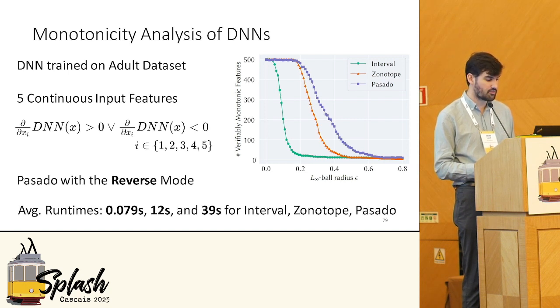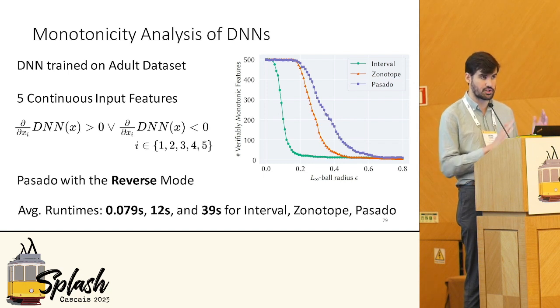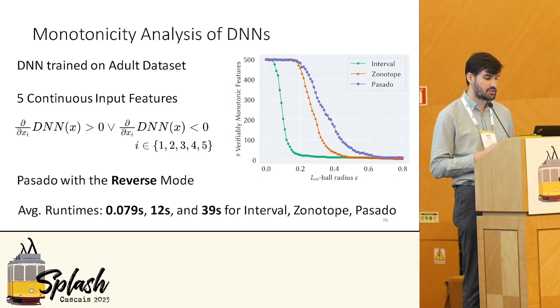And hence, if we can prove monotonicity with respect to these 5 features, that's our goal, and that can be used as a proxy for fairness. So we have to instantiate Pasado in the reverse mode in this setting, and what I'll mention is that each input represents an individual, and what we do is we put an L infinity ball of radius epsilon around each individual. Hence, we're not just analyzing the qualities of the classifier on a single person, but rather on an infinite range of possible people. And so we want to prove as much monotonicity as possible.